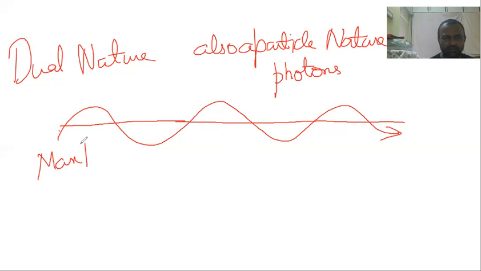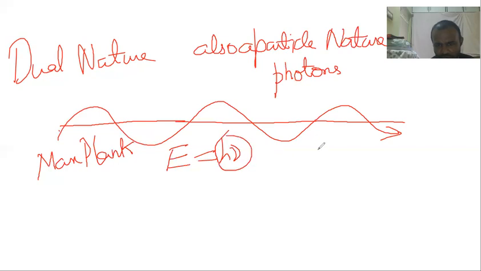Max Planck gave the energy equation for light as h nu. What is 1 h nu? 1 h nu is 1 photon. Simply, the energy of 1 photon is 1 h nu.